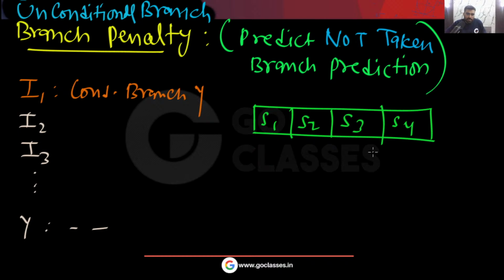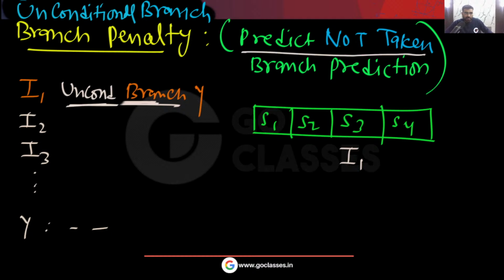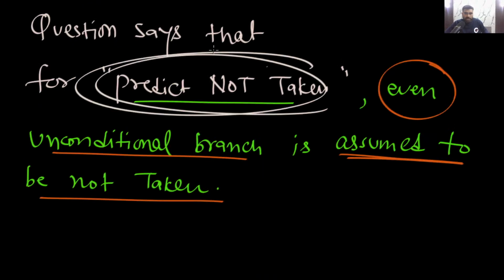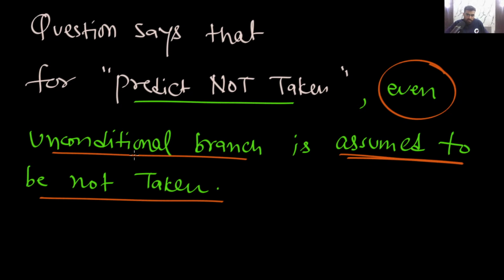So it simply means that when you have I1 here, this unconditional branch instruction, you are going to assume that it will not be taken. Is this clear? For predict not taken, even unconditional branch is assumed to be not taken. Is this line understood?